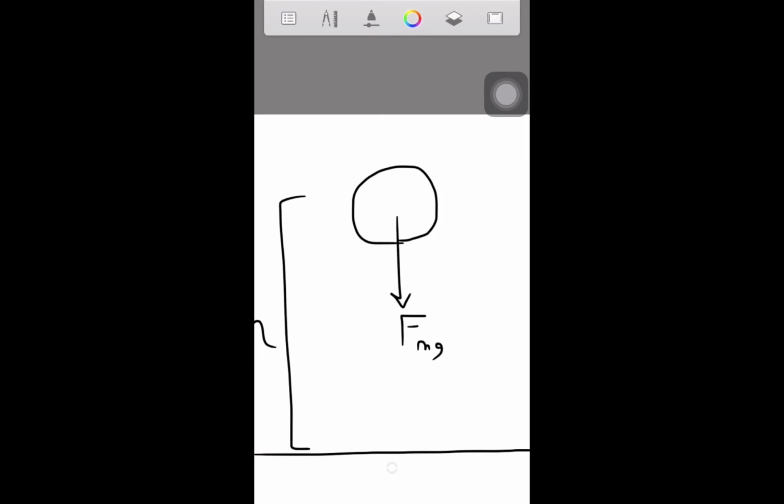When an object is being dropped, it's falling down, so the direction is down, but there is always an opposite force being applied in the opposite direction. In this case, our ball is being dropped from top to bottom, so there is a force being applied in the opposite direction, from bottom to top.